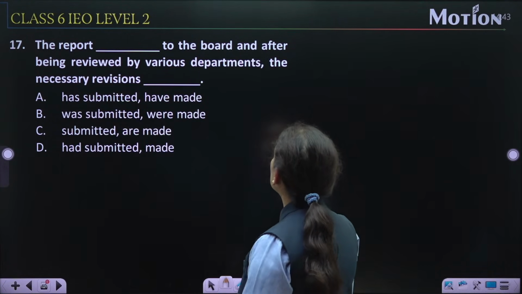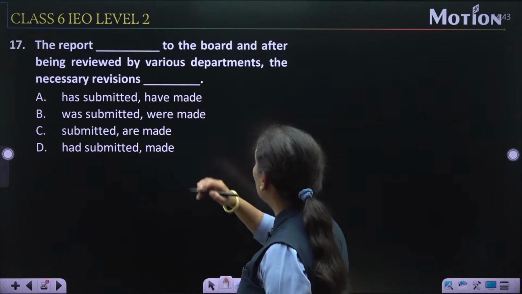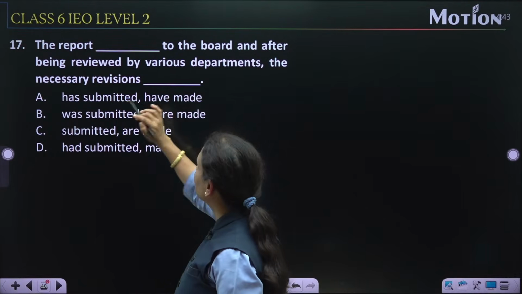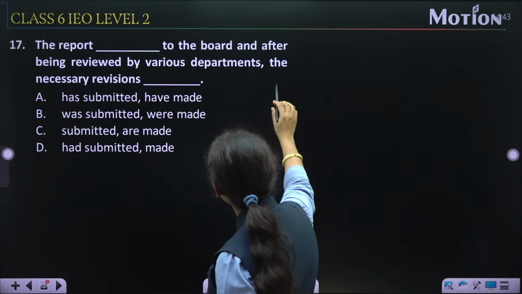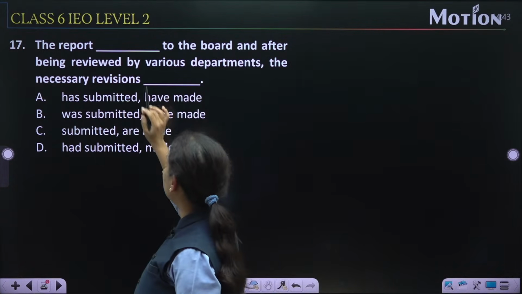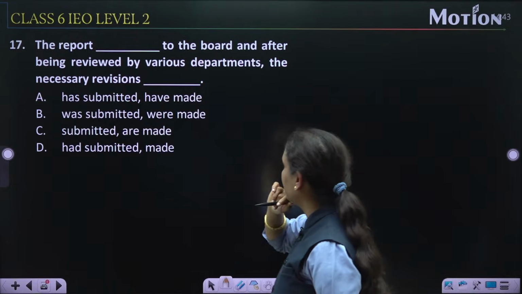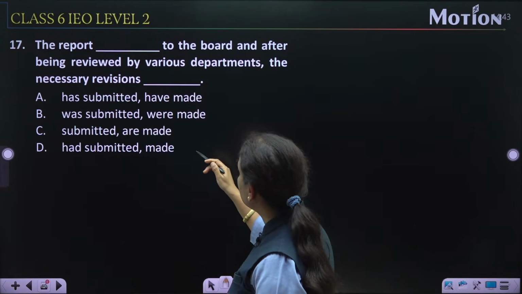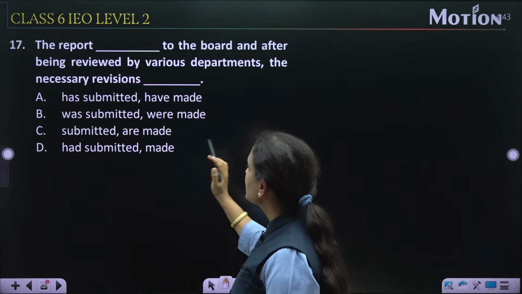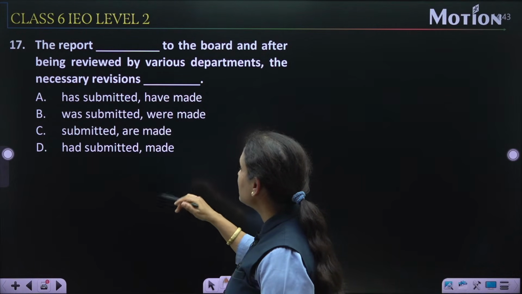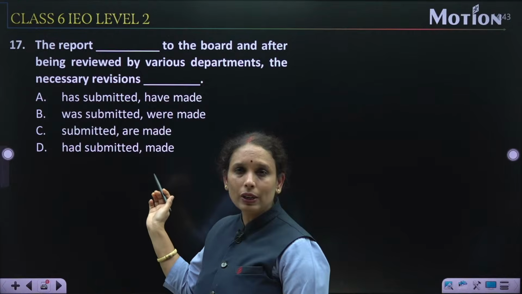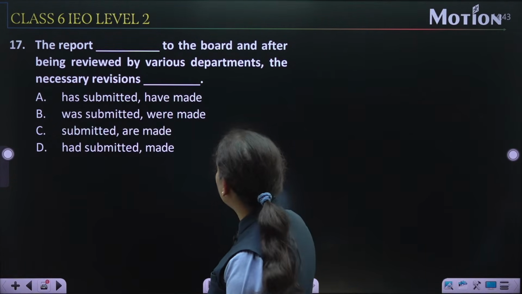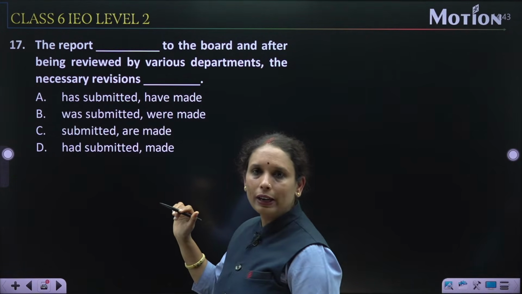The report dash to the board, and after being reviewed by the various departments, the necessary revisions dash. Okay. Now, has submitted, have made; was submitted, were made; submitted, are made; had submitted, made. Which one is the correct one? So let's find out.